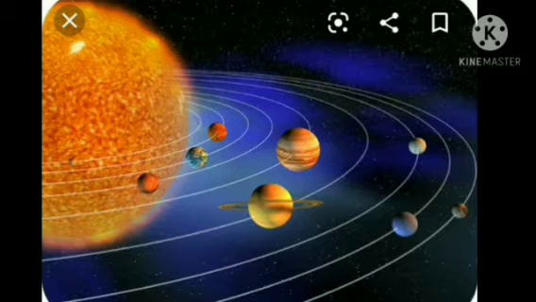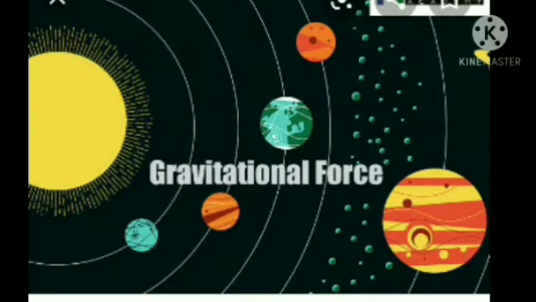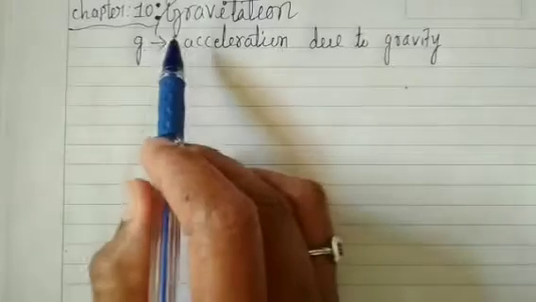Therefore, this acceleration is called the acceleration due to the gravitational force of the earth, or it is also called acceleration due to gravity. It is denoted by small g. The unit of g is the same as that of acceleration, that is meter per second square.